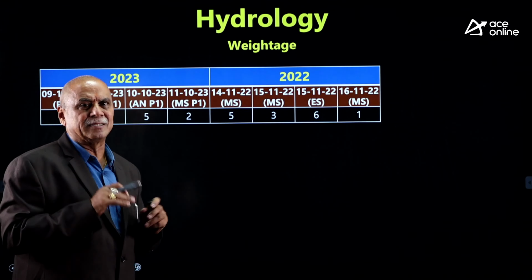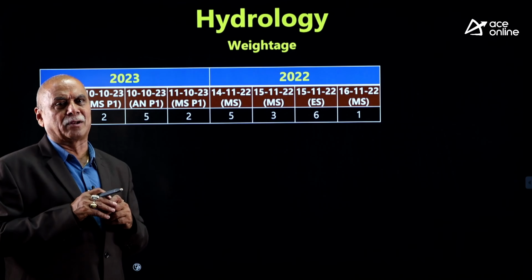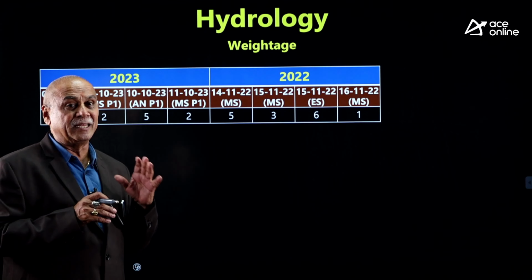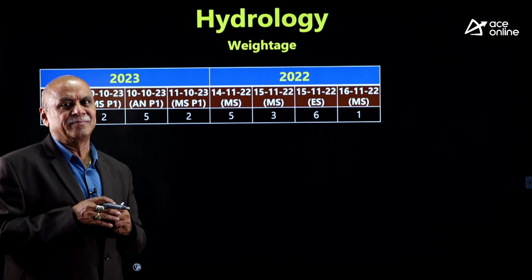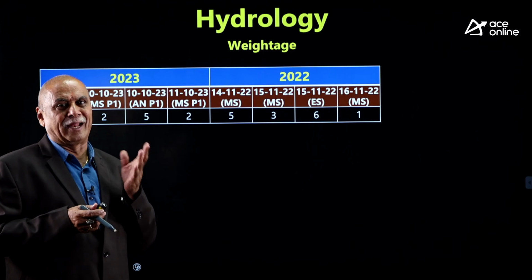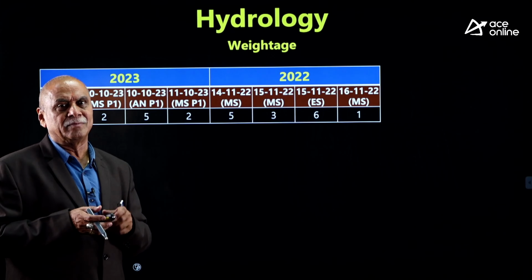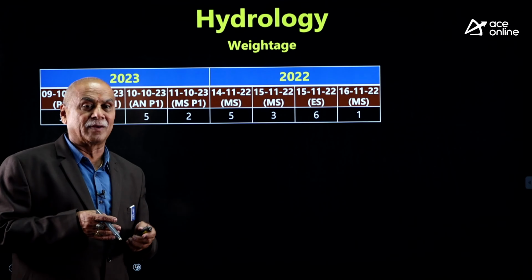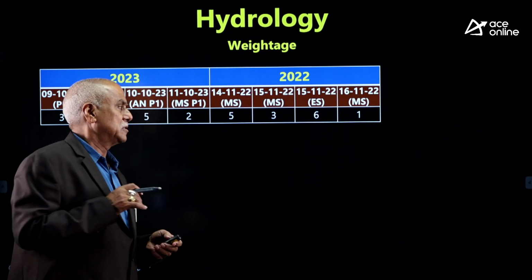So we can expect on the average around 4 number of questions in engineering hydrology. What type of questions are given? What basics you have to learn to get good marks in engineering hydrology? आगे चलेंगे. We will see one by one question with the fundamental solutions.